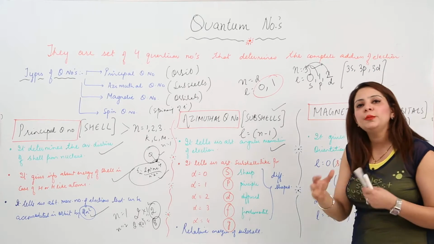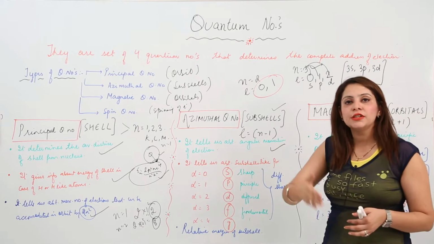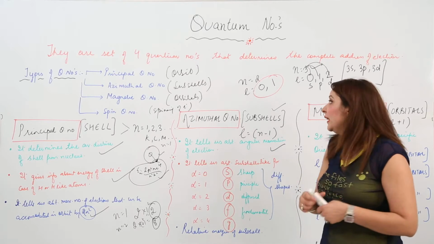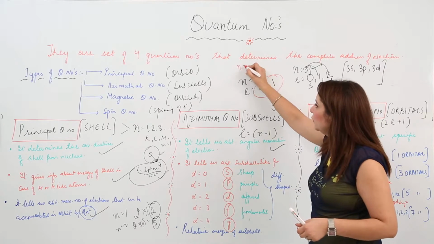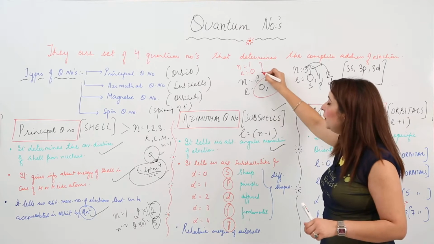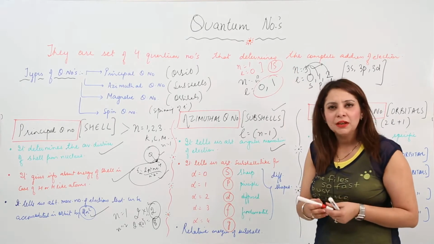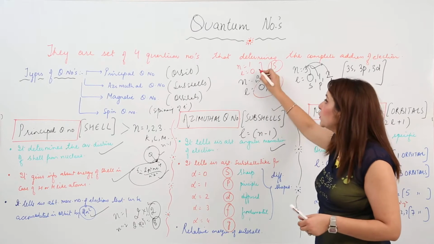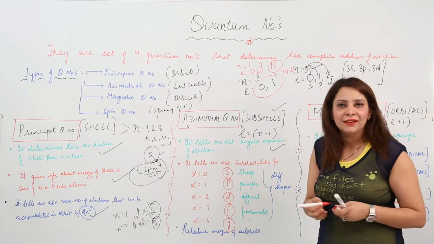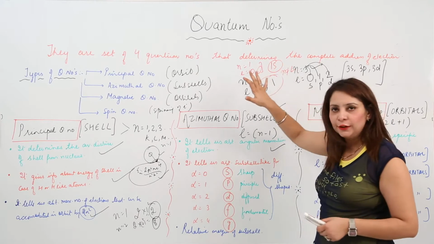Likewise, you just look at the value of L: if it is 0 it is S, if it is 1 it is P, if it is 2 it is D. One more thing: if N is equal to 1, obviously L is going to be 0. So the only subshell that exists in that shell is 1s. Can it be 1p? No, because we don't get the value 1 for L here, and L can never be equal to N.